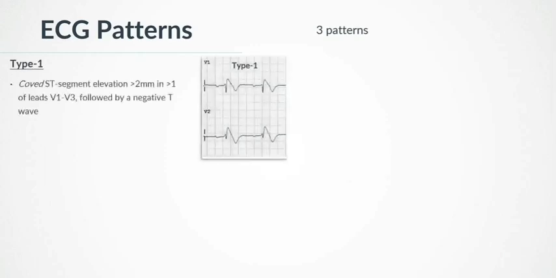ECG patterns in Brugada syndrome. There are three types of ECG patterns in Brugada syndrome. In type 1, there is coved ST segment elevation greater than 2 mm, in more than one of leads V1 to V3. ST elevation is followed by a negative T wave. This is the only ECG abnormality that is potentially diagnostic, and it is often referred to as the Brugada sign. The other two types of Brugada ECGs are non-diagnostic, but if found, possibly warrant further investigation.